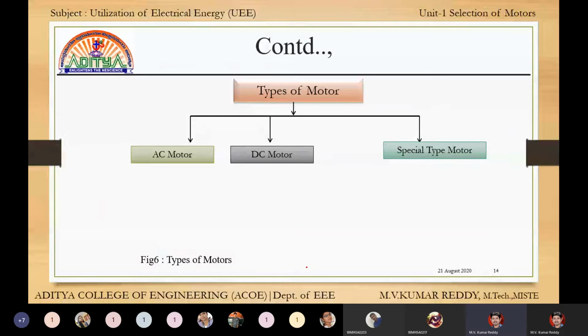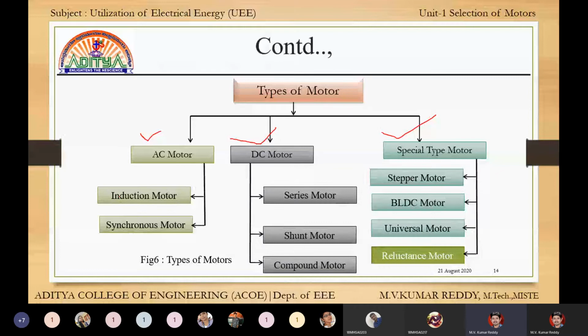Next, types of motors. What are the overall types of motors? We have three types of motors: AC motors, DC motors, and special type of motors. In AC motors we generally use induction motors and synchronous motors. In DC motors we know that series, shunt, and compound motors are used. In special type of motors we use stepper motor, brushless DC motor, universal motors, and reluctance motors.